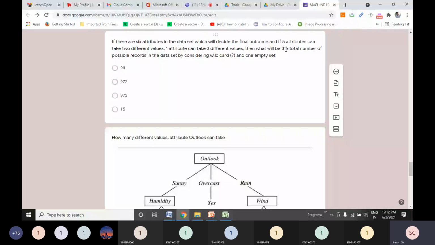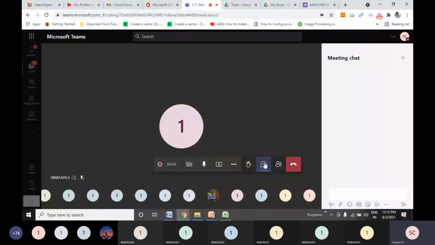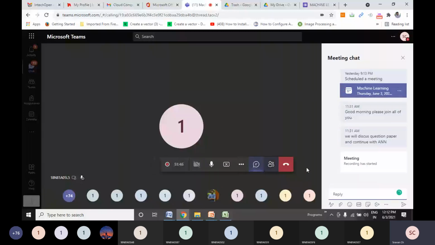Now what we have to do is multiply it something like this. I am typing it in the chat box. So one attribute was taking 3 different values. So when I add question mark to it, it will become 4 different values. So 4 into remaining 5 attributes were taking 2 different values. Now they will become 3 different values.